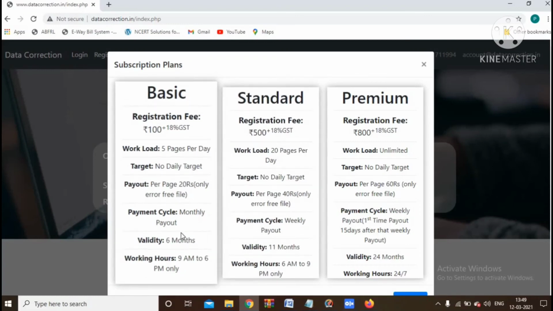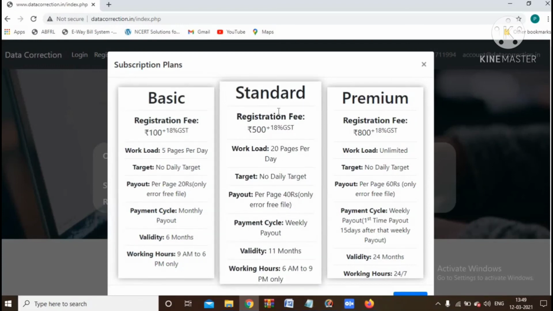Validity is 6 months. Working hours 9 a.m. to 6 p.m. For standard, the registration fee is 500, paid via QR code plus 18% GST. Workload is 20 pages per day, no daily target. Payout per page is 40 rupees only. The file must be error free.